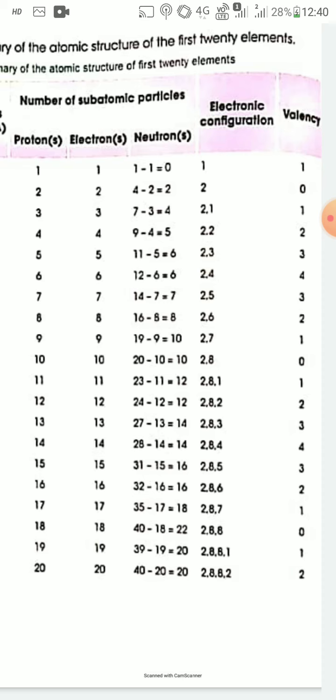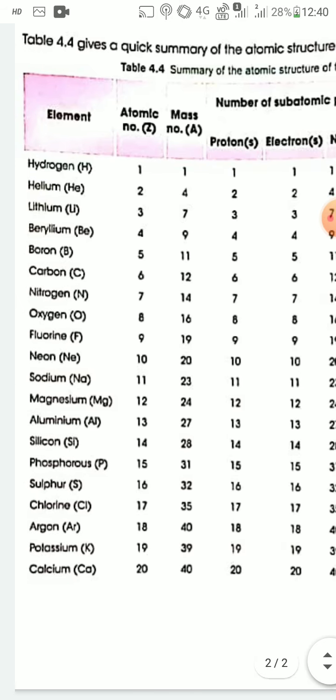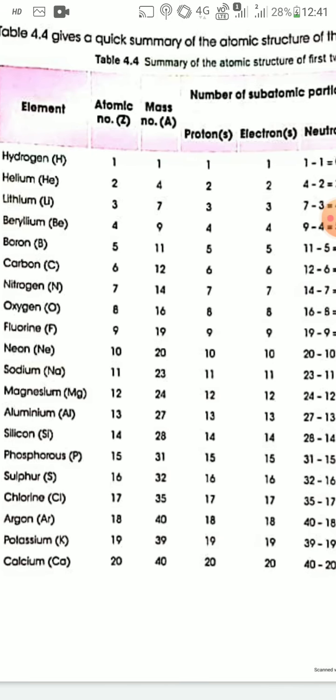I have told that if an element has the number of electrons in the outermost shell from 1 to 4, then the valency is the same as the number of electrons present in the outermost shell. But when the number of electrons in the outermost shell is greater than 4, then the valency is 8 minus the number of electrons in the valence shell.